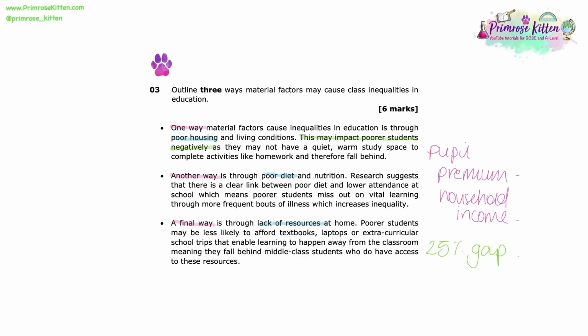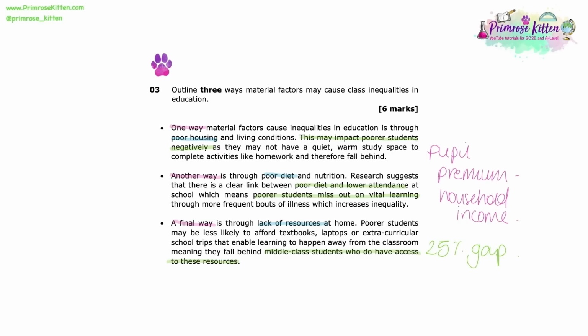In the middle bullet point, we talk about poor diet and lower attendance, meaning poor students miss out on vital learning. Again, we are showing how this is going to increase inequality between the working class and the middle class. And finally, in that last bullet point, we talk about middle class students who do have access to these resources, which gives them a head start against poorer students.